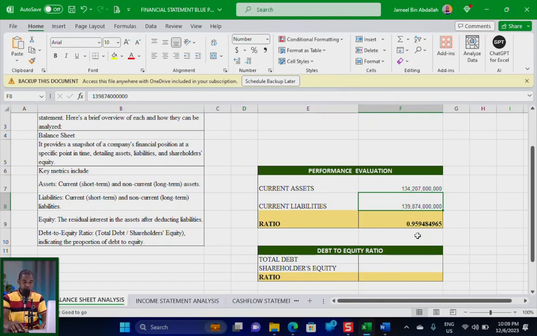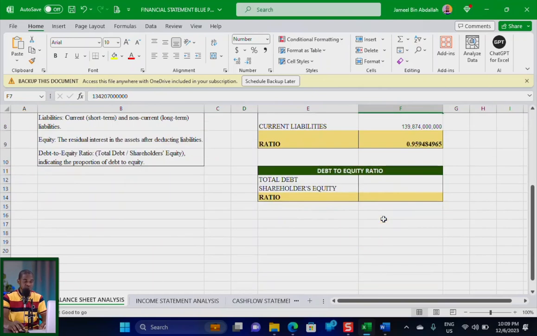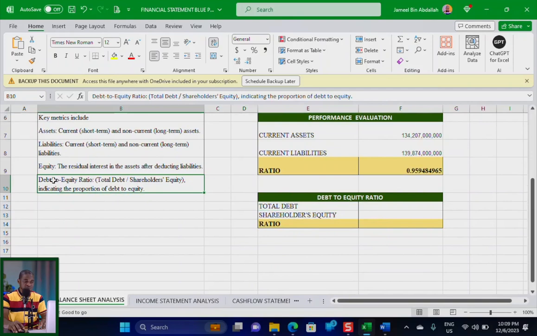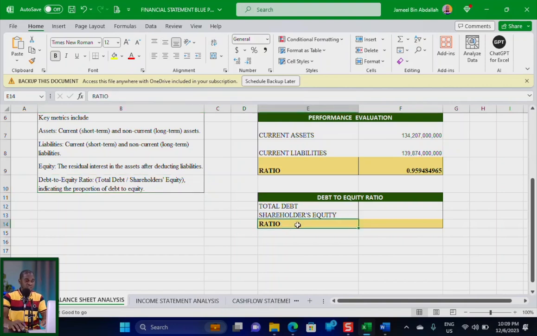Then at the bottom side here, we have the debt to equity ratio, where we look at the total debt of a particular company and then divide it by the shareholders' equity. This is exactly what we are trying to achieve here. That's the information displayed here, where you divide the total debt by shareholders' equity so as to have the ratio of debt to equity. Now, debt to equity ratio is a ratio that shows the value of shareholders' equity in relation to the money the company owes. To evaluate this, you need a particular metric, which is total debt.